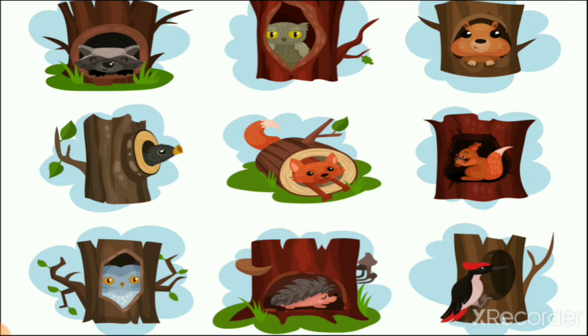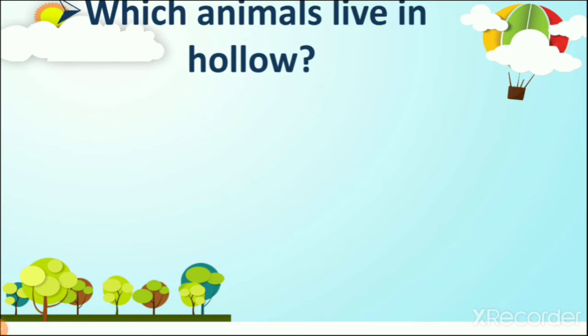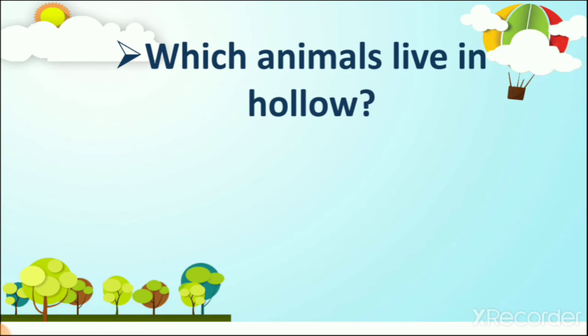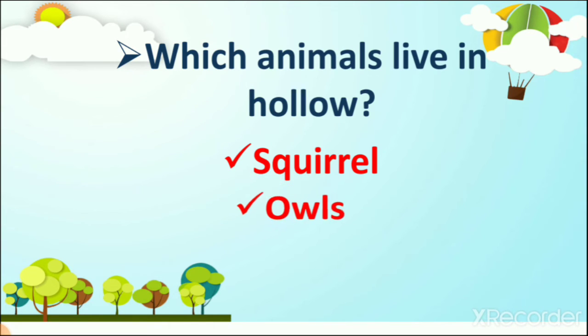Then we see different kinds of animals which are living in hollows, right? So yesterday we learned all these things. Then we learned which animals live in hollows. First squirrel, owls, night animals. We all know that owl is one of the night animals.